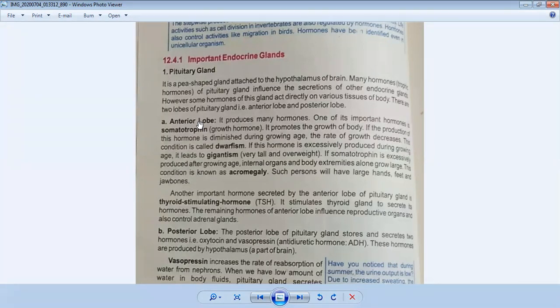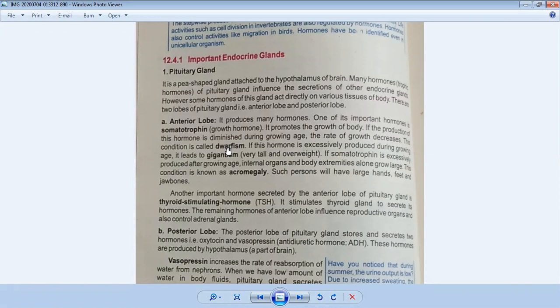Now, if there is a deficiency of somatotrophin hormone inside the body, what happens? If the production of this hormone is diminished during the growing age, a person develops dwarfism. We all know what dwarfism is. If the rate of growth decreases, this condition is called dwarfism. It means the body of a person never grows properly.